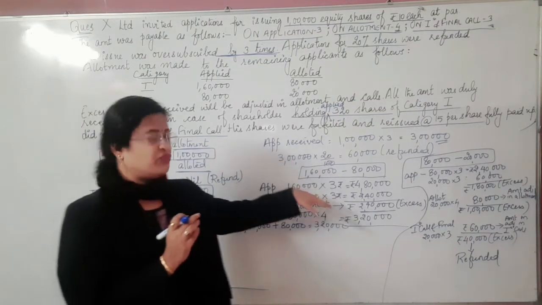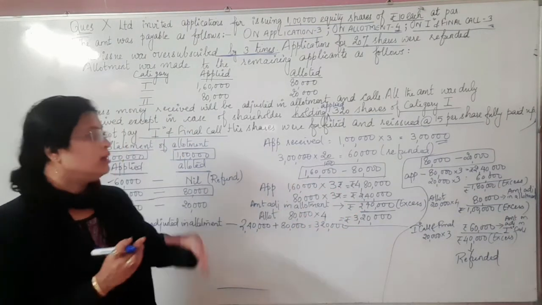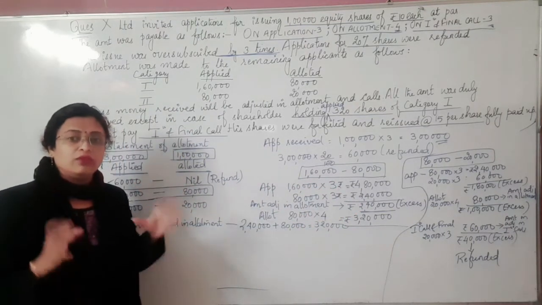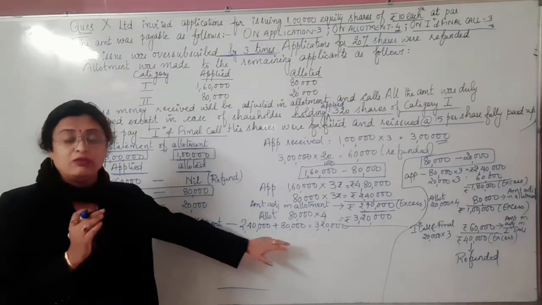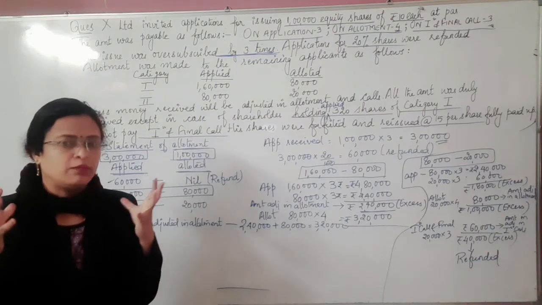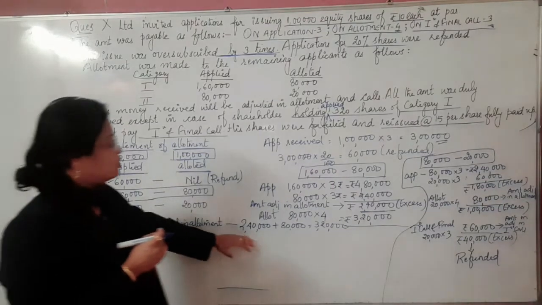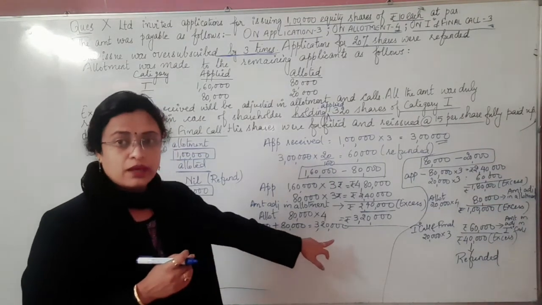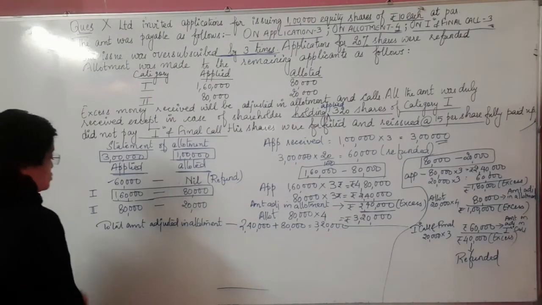Though we have different categories, and we do the adjustments and working separately, while doing the journal entry we will take their total. That's the reason we need to add it. Whatever categories we are doing, their adjusted amounts need to be added. So the total amount adjusted in allotment is 2,40,000 plus 80,000. It's going to be how much? 3,20,000.